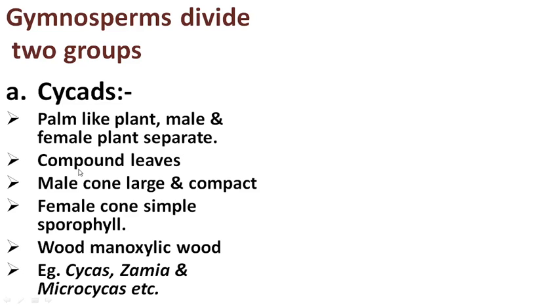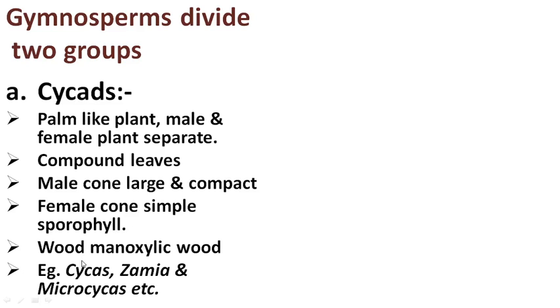This cycad produces compound leaves. It looks palm-like. Then the male plant produces the microsporophyll, and that microsporophyll is compactly arranged. It forms the male cone, while the female has the megasporophyll. They are loosely arranged and form the female cone, and it is simple in its organization.